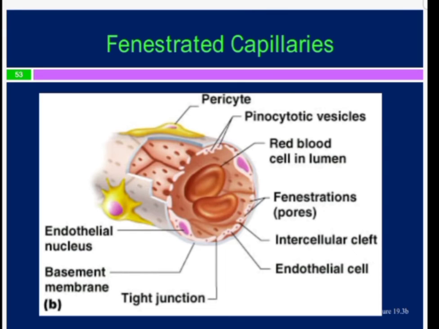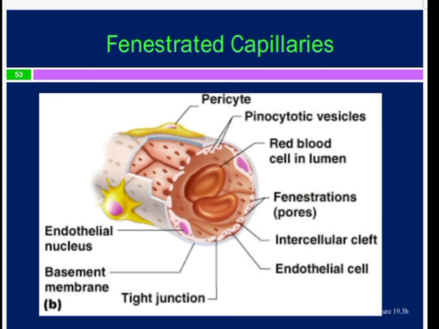So can you see the fenestrated capillaries? This variety of capillary has got the numerous pores. You can see these pores inside. So the cells are lying over the basal lamina, but there are tight junctions in between the cells, and there are intercellular clefts present. Fenestrations are the pores you can see.